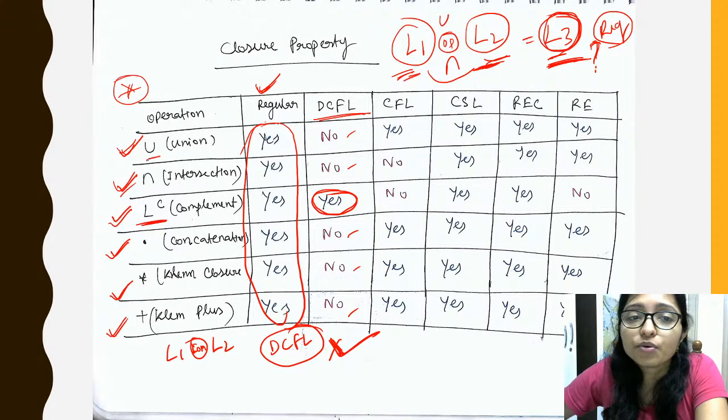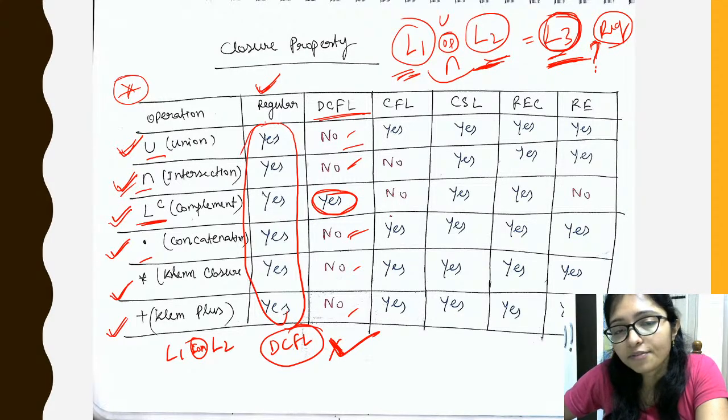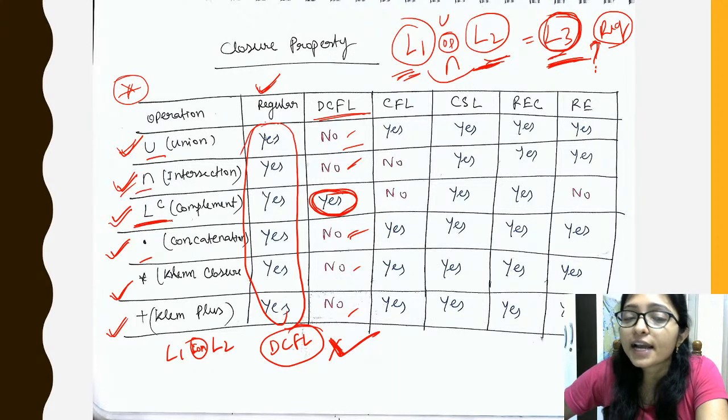If you do union, it will not be DCFL. If you do intersection, it will not be DCFL. If you do concatenation, it is not DCFL. So, DCFL is closed only under complement.